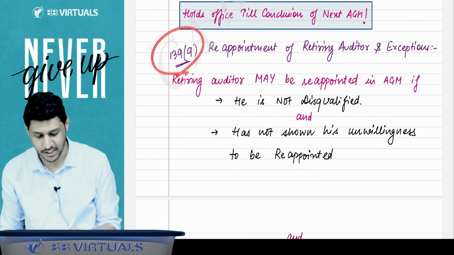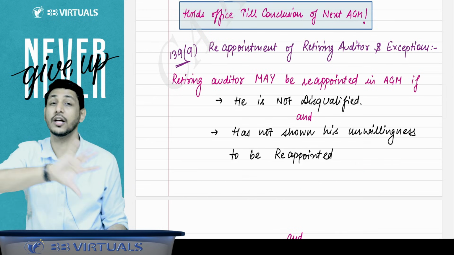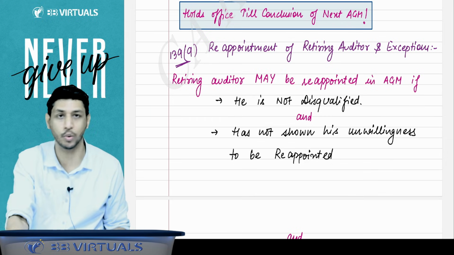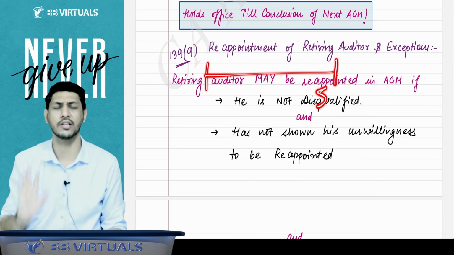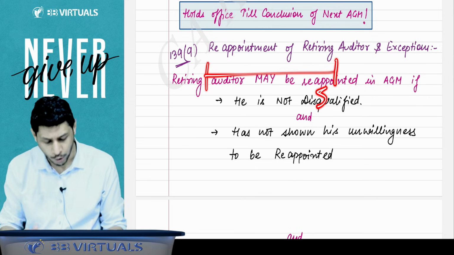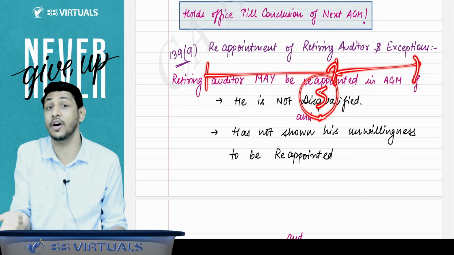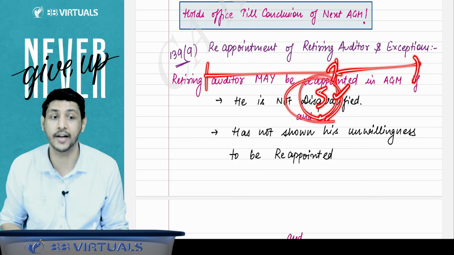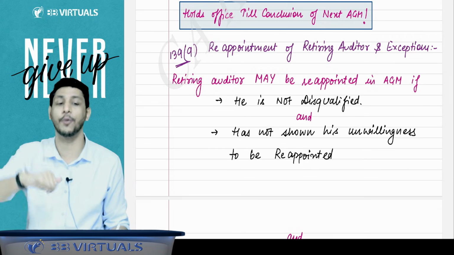Then section 139 subsection 9 says that this section is for the companies on which the rotation provision is not applicable. The tenure of the auditor is now coming to an end. Suppose he was appointed for 5 years, and in that company rotation provisions are also not applicable. Now, can the same auditor be reappointed? Yes, because rotation provision is not applicable. So you can reappoint the same auditor as well. But in 3 cases, we will not reappoint the same auditor.